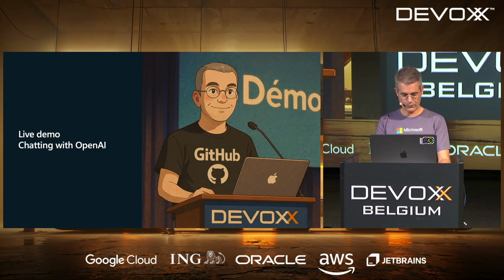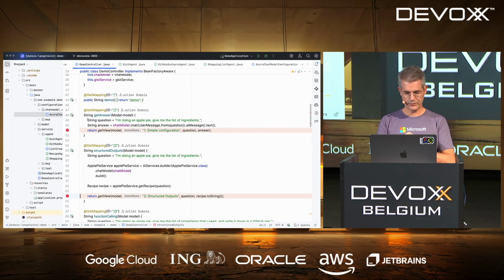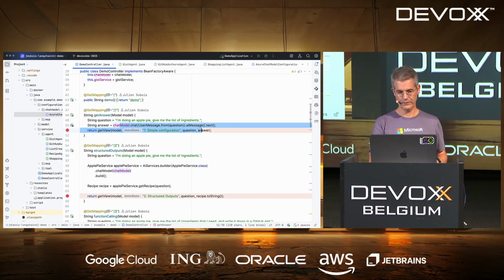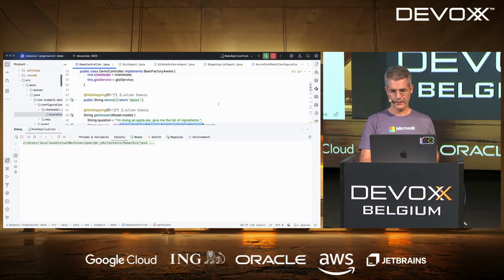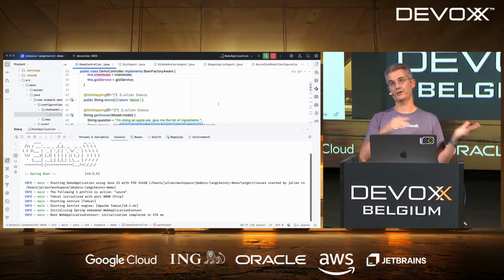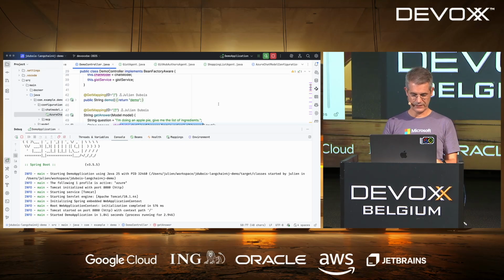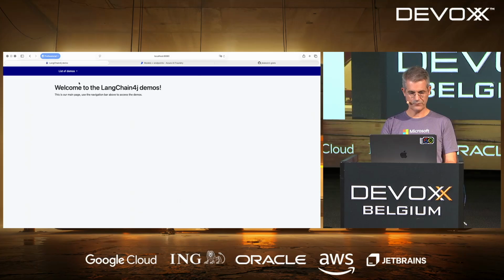Let's do a quick demo of this, just to see how this works. This is basically the code I've just shown you. I'm going to run this in debug mode, and we're going to see the question going to the LLM and the answer that we have back. So that's the first demo here.